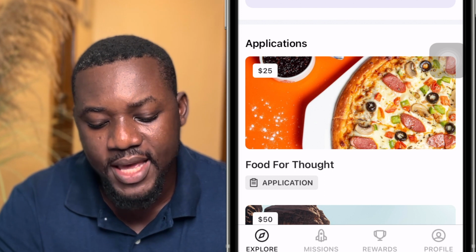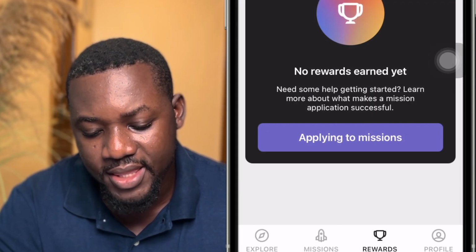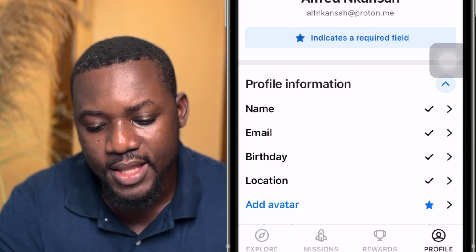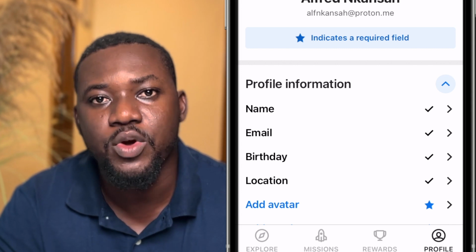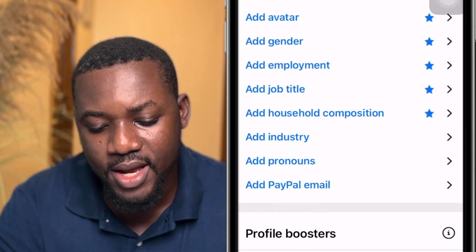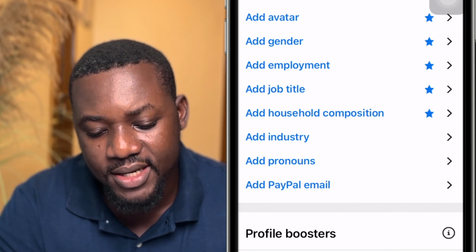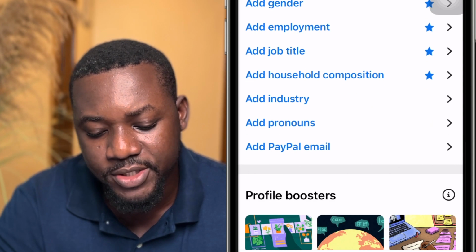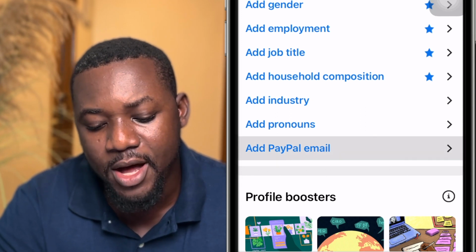So over here you see explore, down here you see missions, there's rewards, and then there's profile. Now, the first part that you need to pay more attention to when you finish creating your account is the profile part. Here you have to fill in your information: add avatar, gender, employment, job title, household composition, industry, and then here it says add PayPal email.